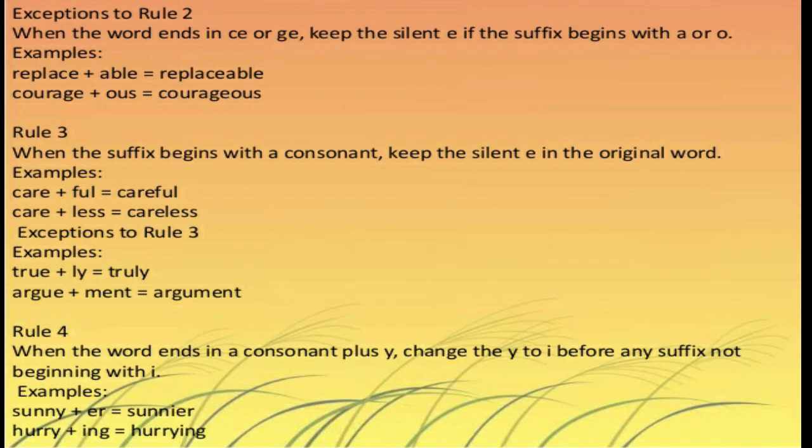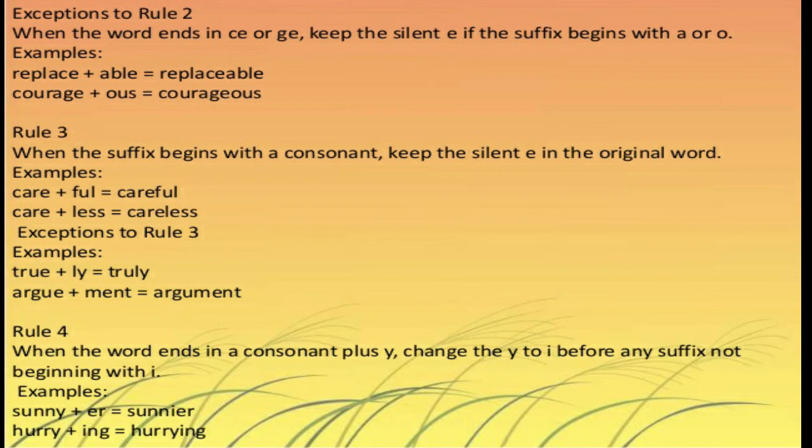So the next one is: when the word ends in a consonant plus y, change the y to i before any suffix. Not beginning it with i. Now it is just simple. When the word ends in y, even when you change your degrees of comparison, when an adjective ends in y, what do you do in a comparative and superlative degree? You change that y into ier, right? So the same here, when the word ends in y, we will have to add ier.